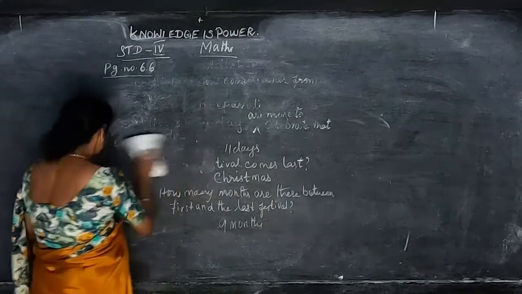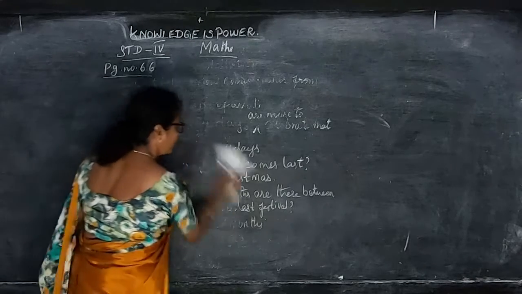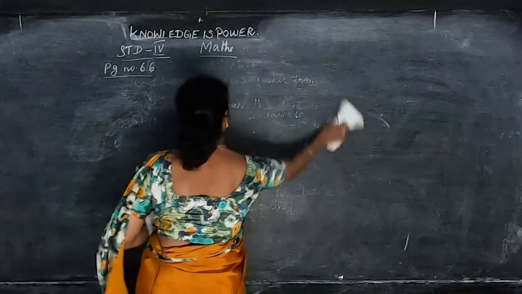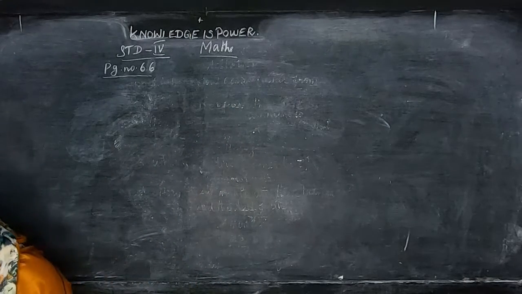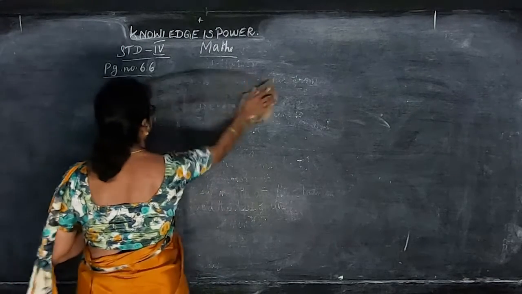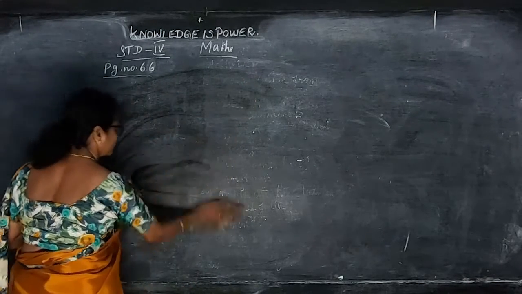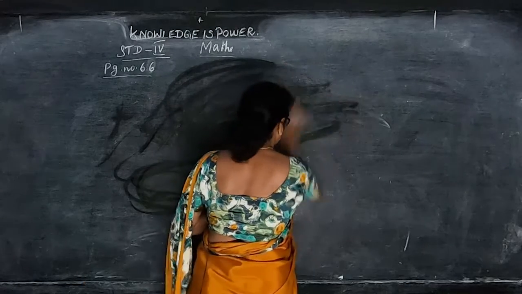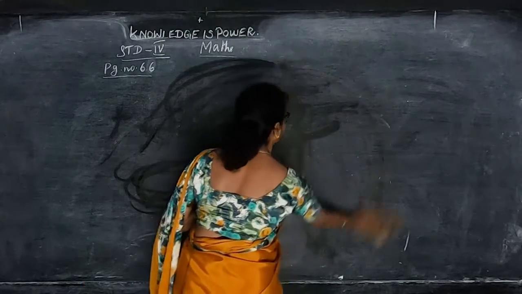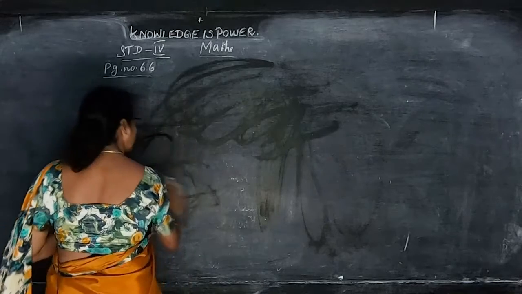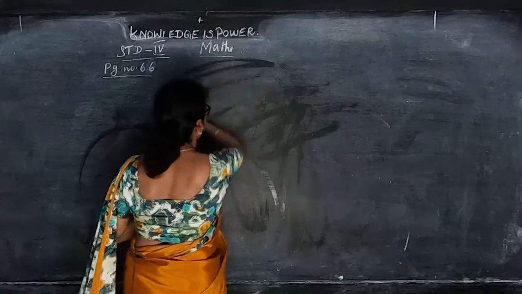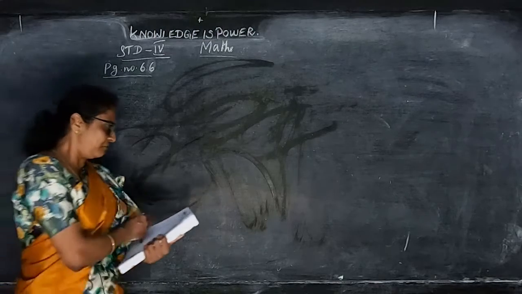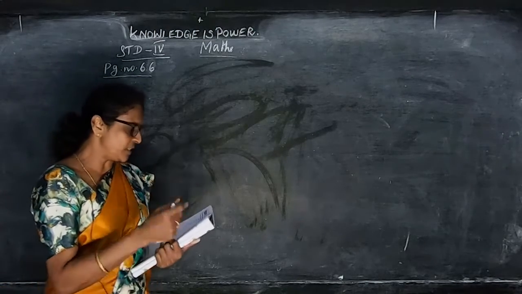For each month, how many days, fully we have to write down in a column. In January, 31 days, and the number of weeks.